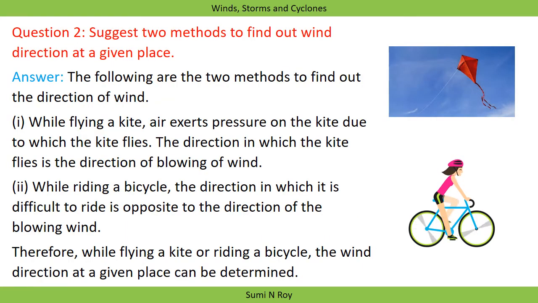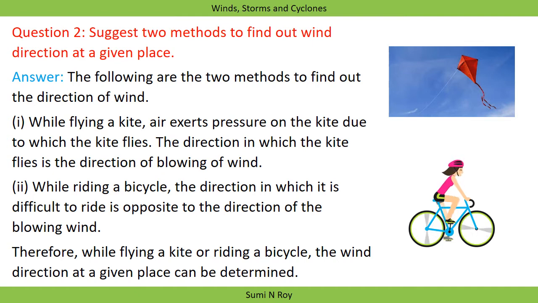The next question is: suggest two methods to find out wind direction at a given place. So there are many methods, we have to give any two. First is while flying a kite, air exerts pressure on the kite due to which the kite flies. The direction in which the kite flies is the direction of blowing of wind. So this is one way to find out the wind direction.